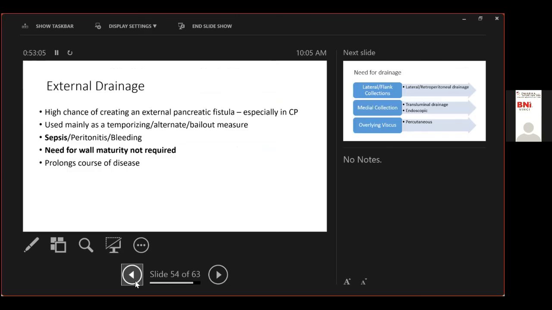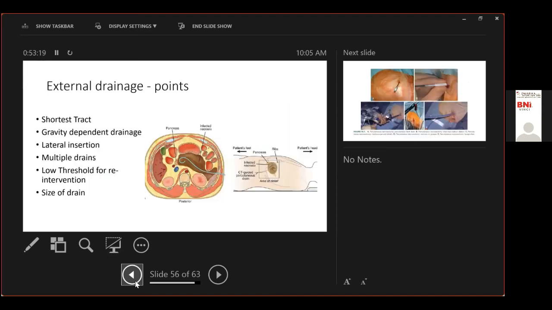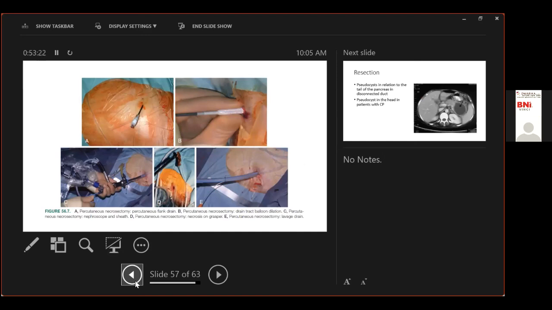I think one thing that needs elaboration is that nowadays once you have done a percutaneous drainage of the procedure, you put in a drain in that area. Now what we do is we pass a nephroscope through this drain and then we do a necrosectomy. So that's what we do nowadays. That means you are doing a necrosectomy under endoscopic view. Everything in management is becoming hybrid and combined, and that is excellent.